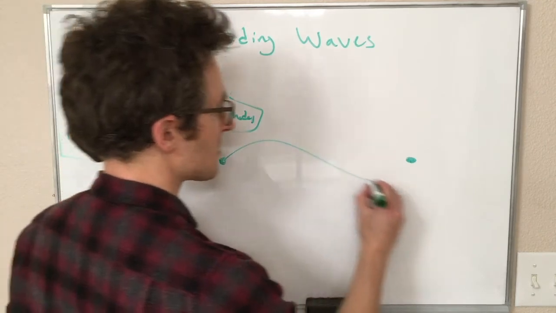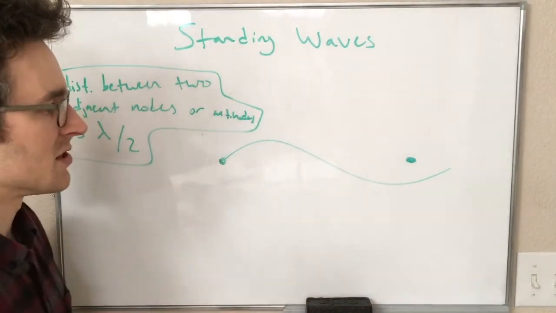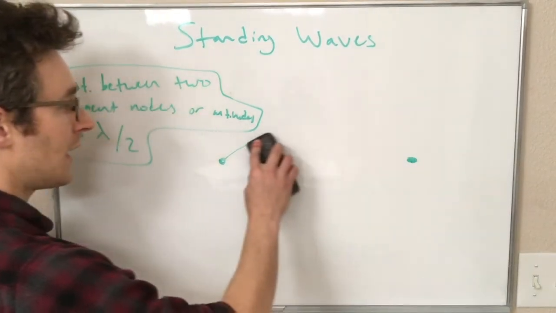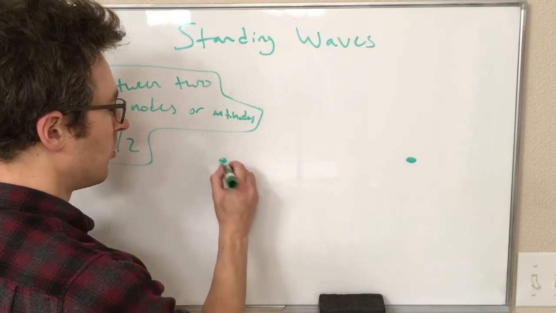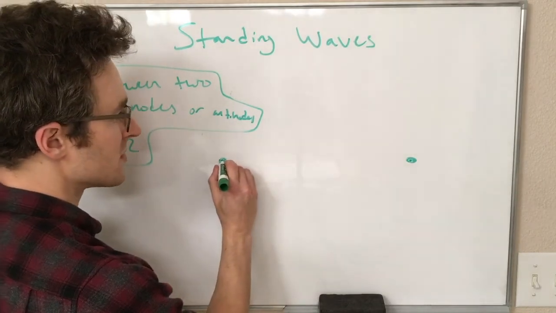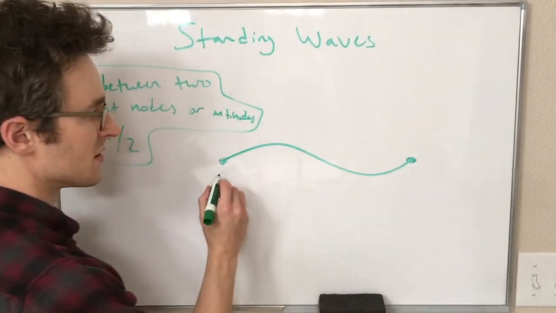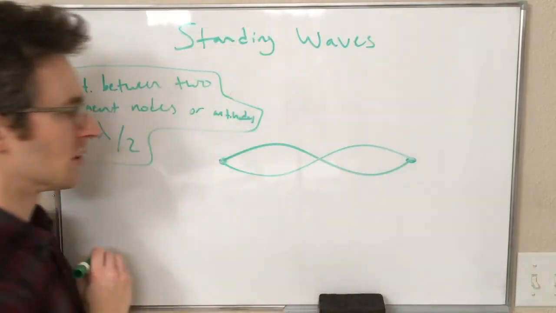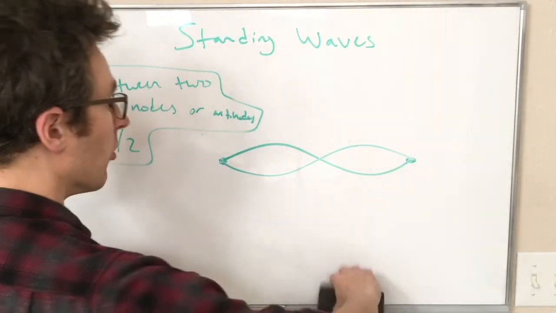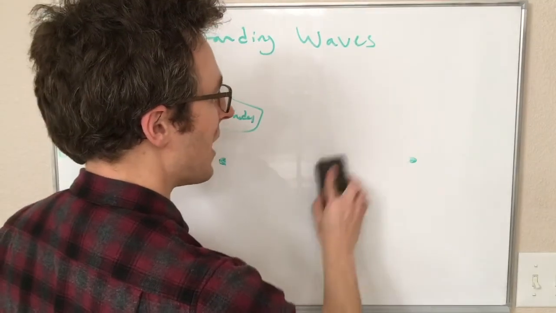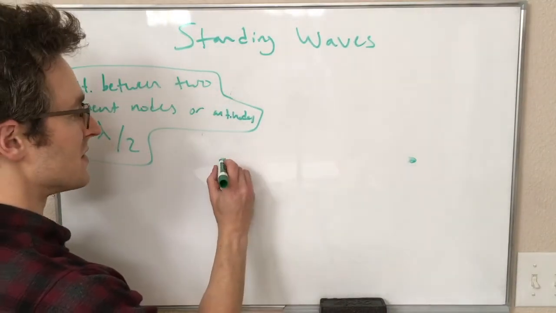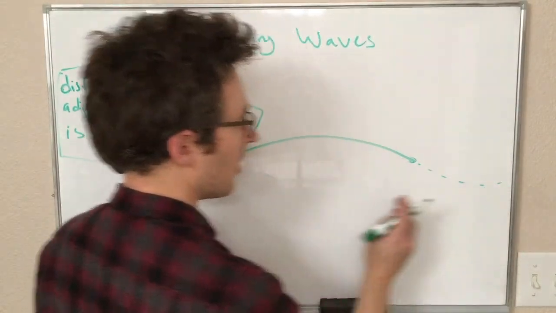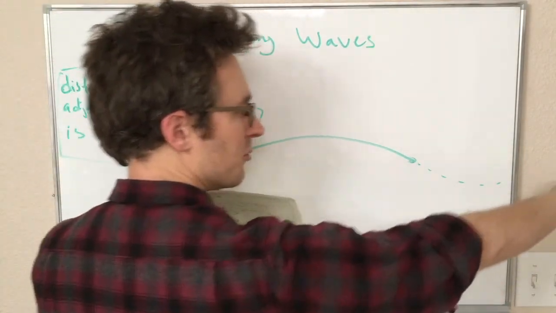If I pick something like this, this wavelength is never going to give me a standing wave with a node here and a node here. I can have a standing wave, however, if my wavelength is exactly the distance between those two, because then my standing wave pattern is going to look like this. Or I can also have a node on either end if my wavelength is longer, if it looks like this. So if I were to continue drawing my wave, this is the first half, and the second half would go over there somewhere.